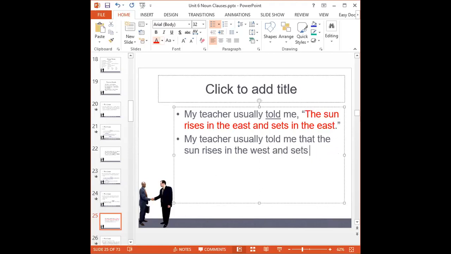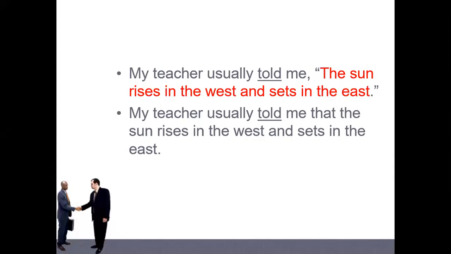So this is what you have to be careful about. When you talk about a fact, even though the verb here is past simple, you still keep the same tense. This is what you have to remember about reported speech.